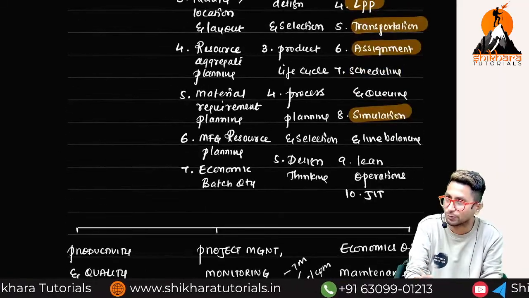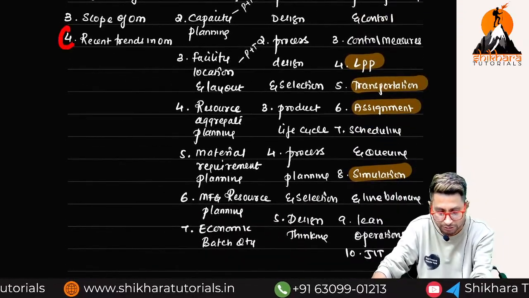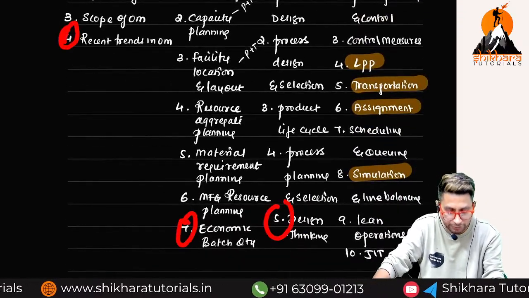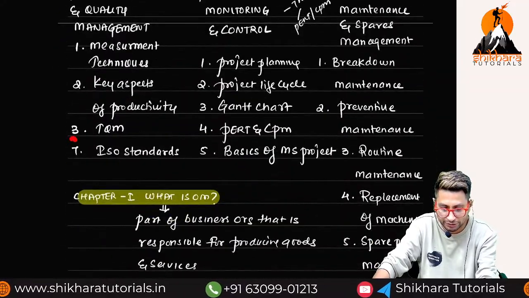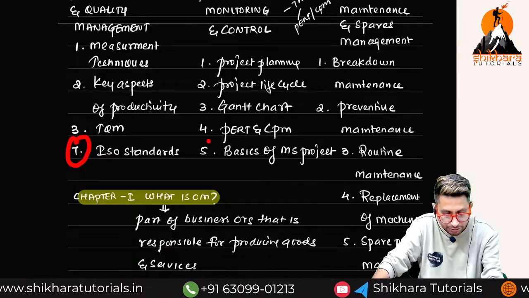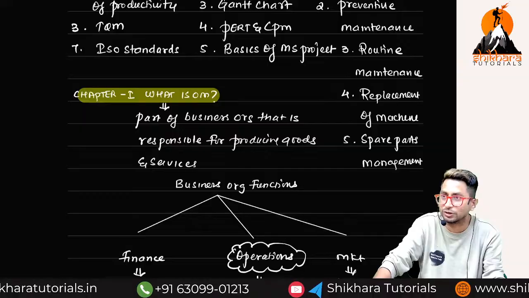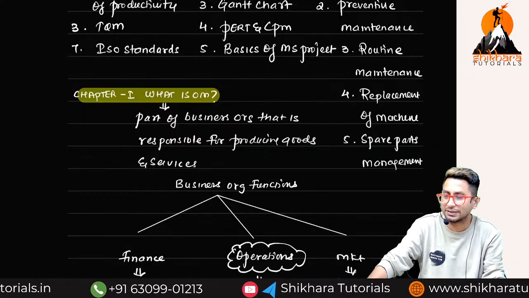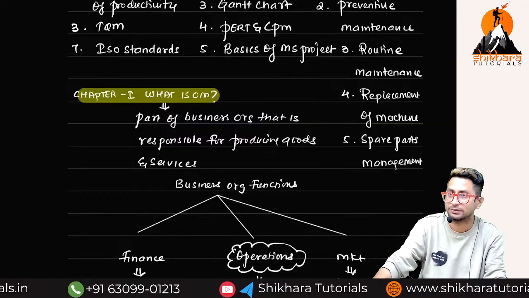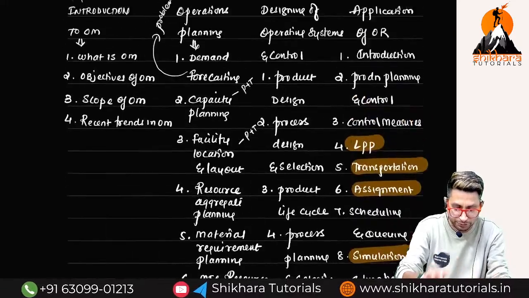It's looking very small, only 7 chapters, but every chapter has multiple units. 4 plus 7, 11 plus 5, 16, 26, 26 plus 6, 32, 32 plus 5, 37, 43 units we have in 7 chapters. Very vast syllabus. And then the SM syllabus is very small, which is for 40 marks. This is what we are going to study.